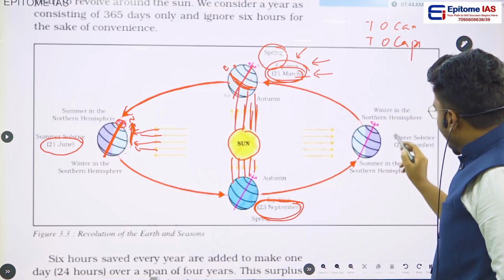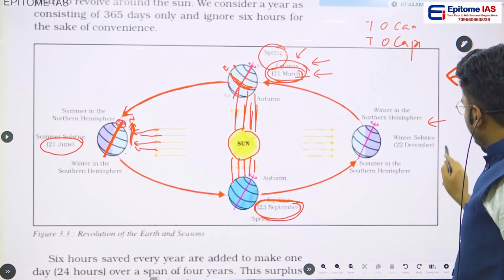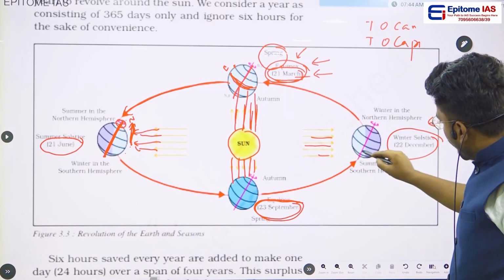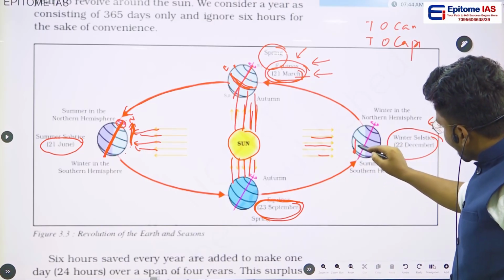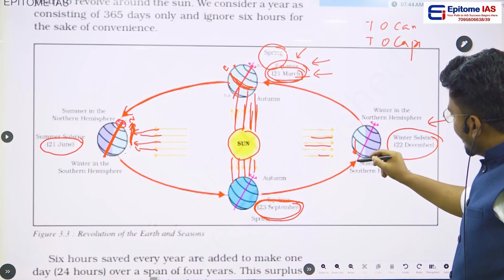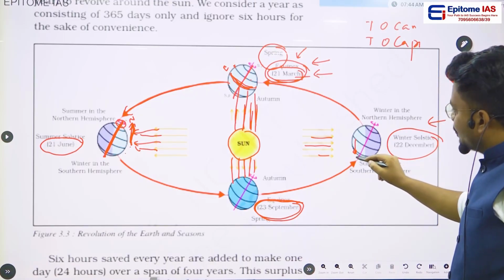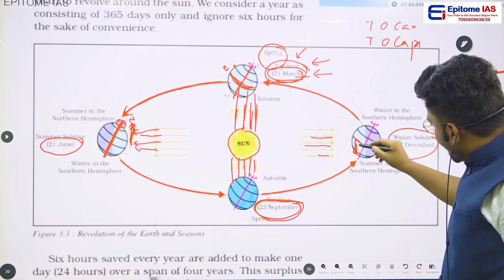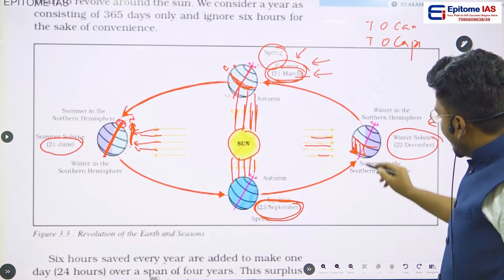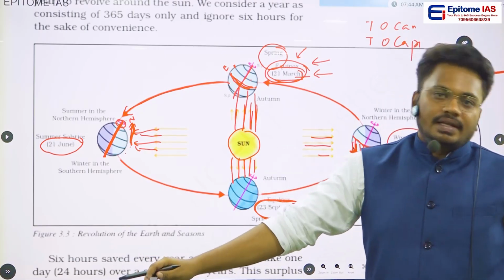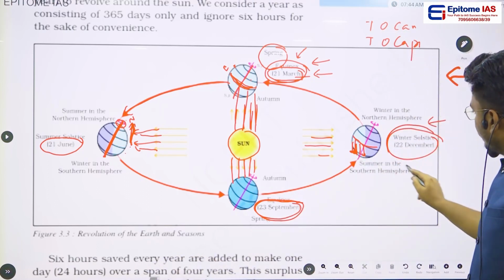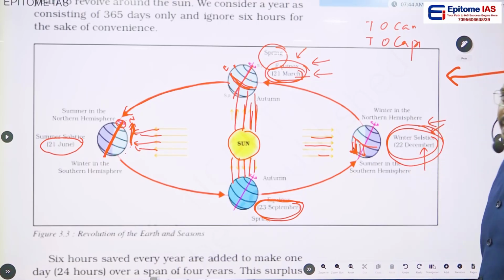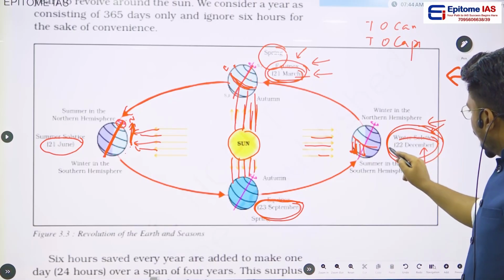And then, again at the end of the year, during the December month, this time the entire sunlight will be falling below the equator. Okay, so during this phase, the southern hemisphere of the earth will be experiencing a lot of heat. So we can say that in December, most of the sunlight will be falling on the southern hemisphere, and we can expect summers in the southern hemisphere. And this particular phenomenon is called the winter solstice, and the day on which this winter solstice is at its peak is December 22.